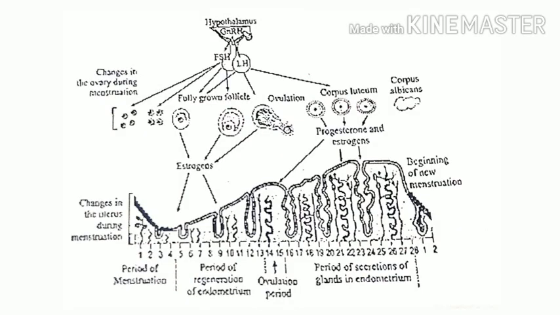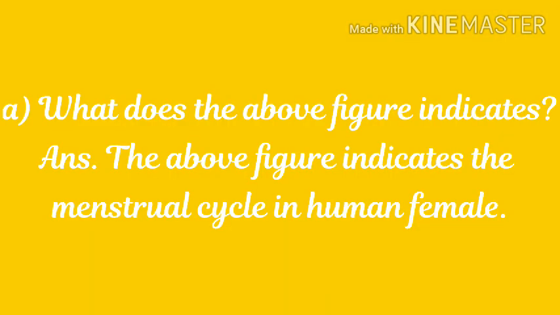Students will observe the diagram carefully and will write the answer of each question in detail. So let's begin with question number 1. A. What does the above figure indicate? Answer of this question is the above figure indicates the menstrual cycle in human female.